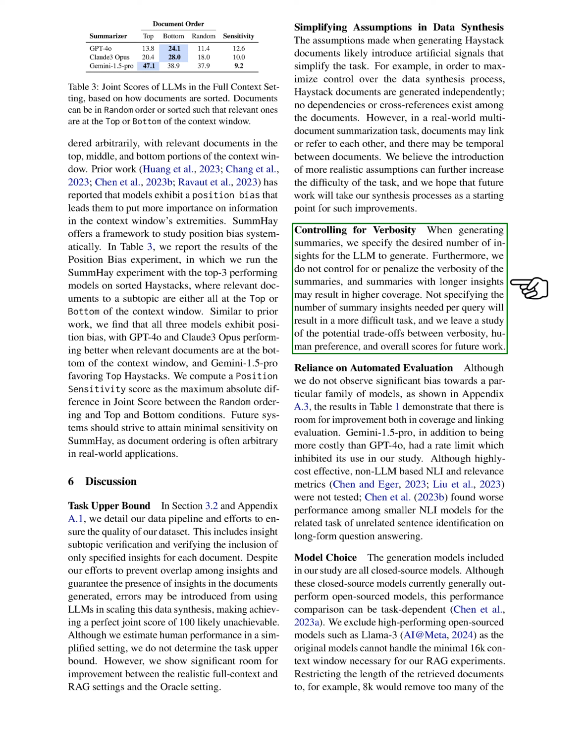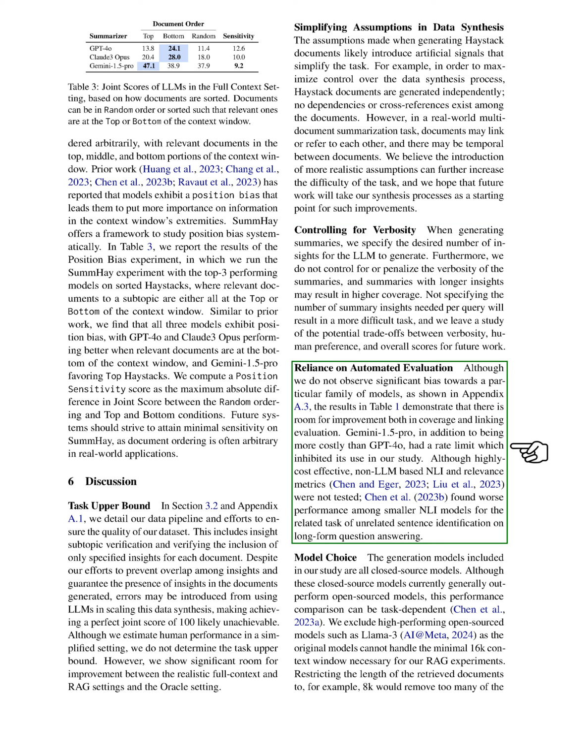Section: Reliance on automated evaluation. In this section, we did not find any significant bias towards a specific group of models. However, our results indicate that there is room for improvement in both coverage and linking evaluation. Gemini 1.5 Pro, although more expensive than GPT-4o, had a rate limit that restricted its use in our study. We did not test cost-effective non-LLM-based NLI and relevance metrics, which showed poorer performance with smaller NLI models for identifying unrelated sentences in long-form question-answering tasks.